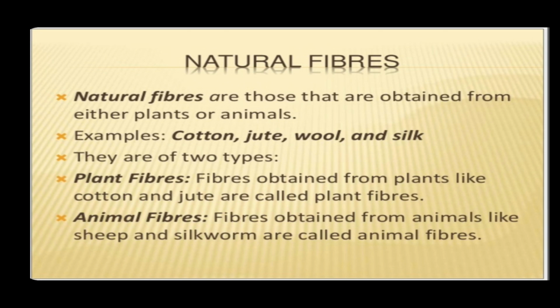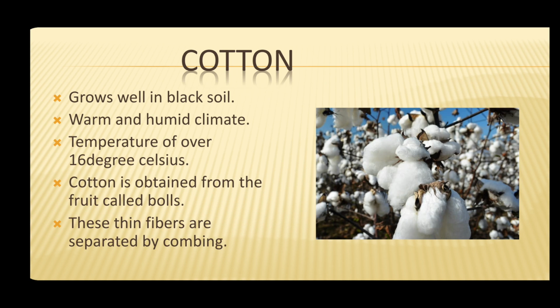So let us learn more about these different types of fibers. First is cotton. Dear students, the cotton plant grows well in black soil. Black soil is fine as it remains dry from the top but retains the moisture inside. So this helps the plant to grow in a better way.